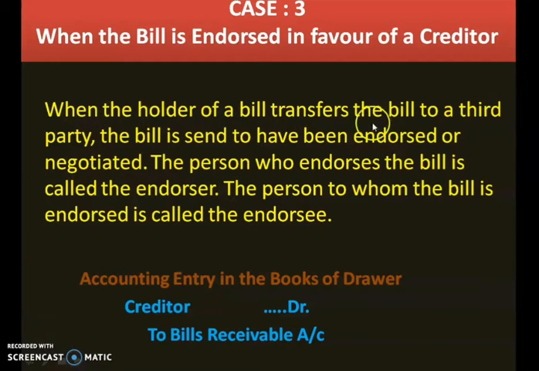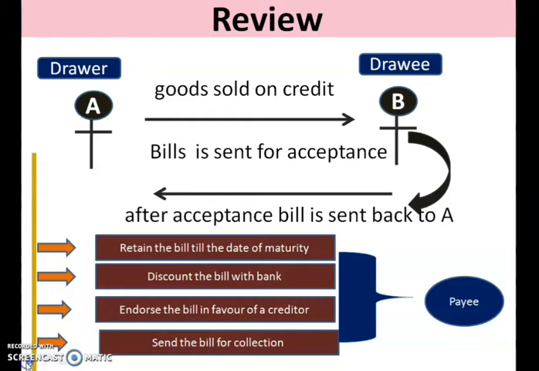When the holder of a bill transfers the bill to a third party, the bill is said to have been endorsed or negotiated. The person who endorses the bill is called the endorser. The person to whom the bill is endorsed is called the endorsee. So you can see A is the endorser and his creditor is known as the endorsee. The bill which has been accepted by B is sent to the creditor of A.